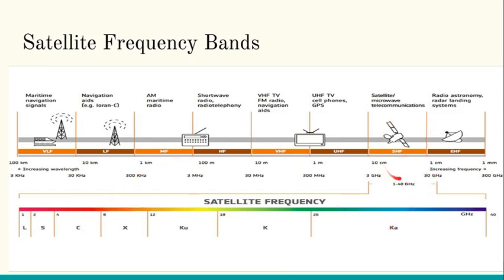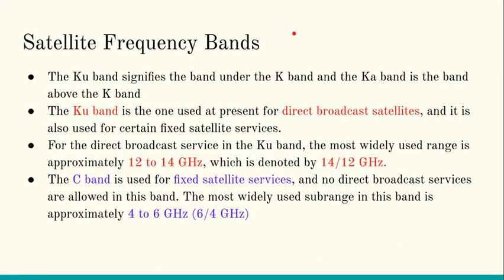So this is the super high frequency range of the electromagnetic spectrum. Ku band actually signifies the band under K band, and Ka band signifies the band above K band. So that's what is meant by Ku and Ka. Ku band is used mostly for direct broadcast satellite services. Sometimes it is used for fixed satellite services also.